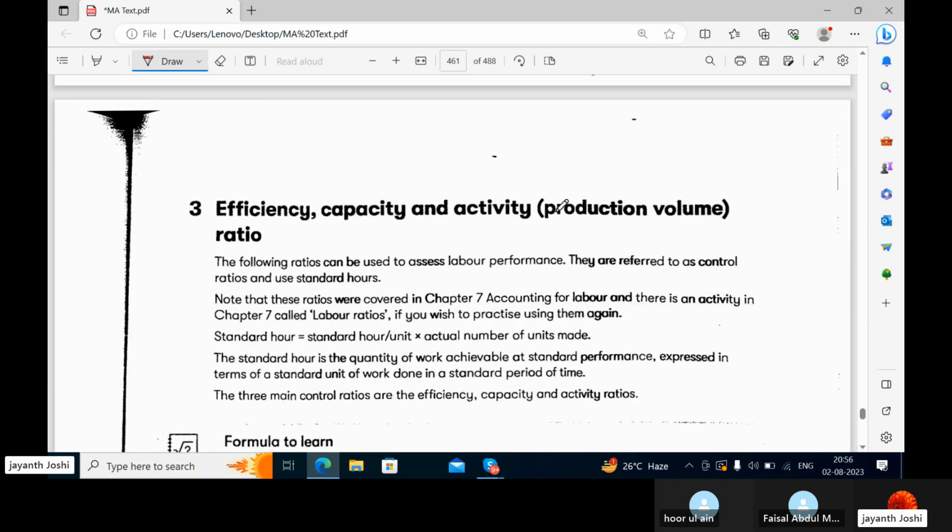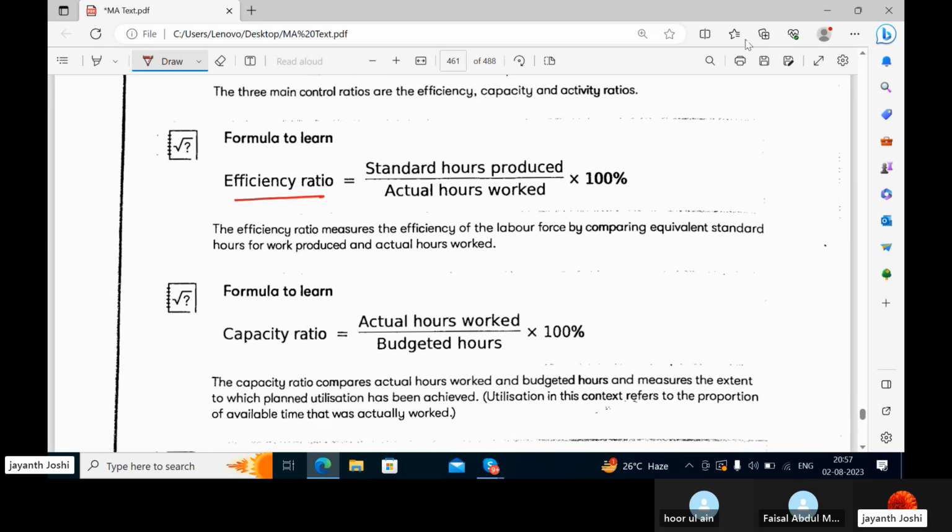Efficiency, capacity, and activity. So here there are three ratios we are going to learn about. What is the efficiency ratio? See, already we have studied this in the labor chapter as well. Standard hours produced by actual hours worked. So, standard we have set, like we will do some task in 10 hours. And actual hours what we have taken is 5 hours. So this is efficiency or not?